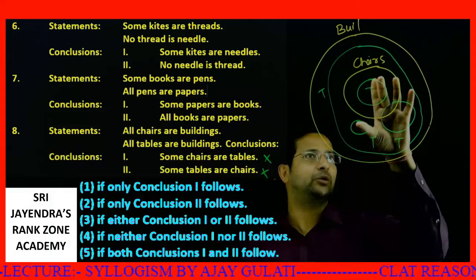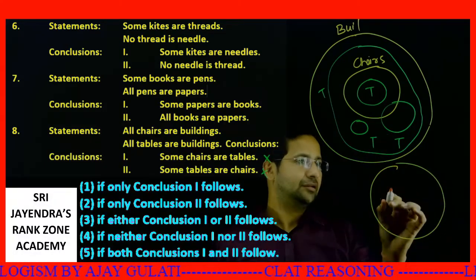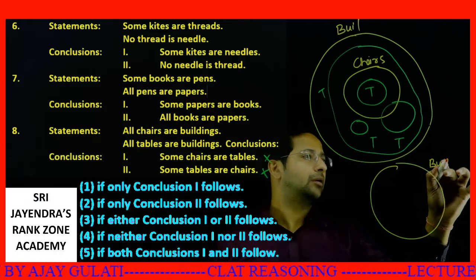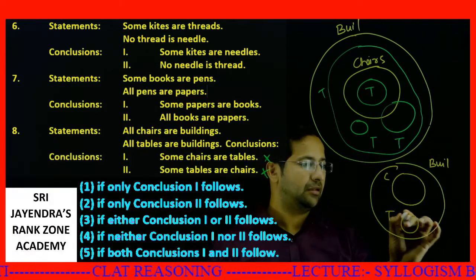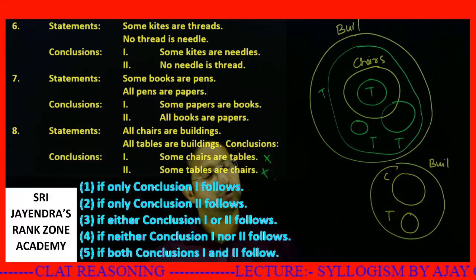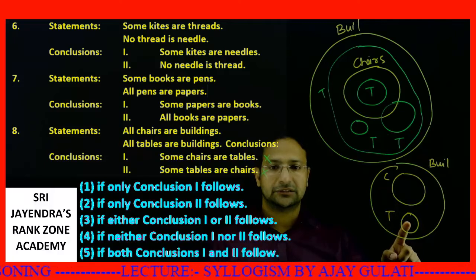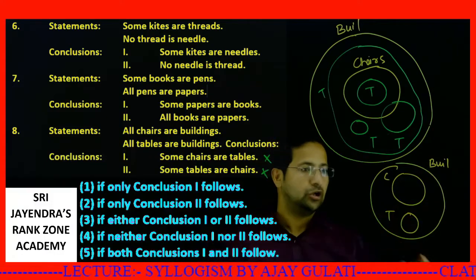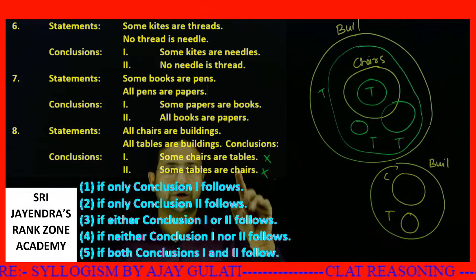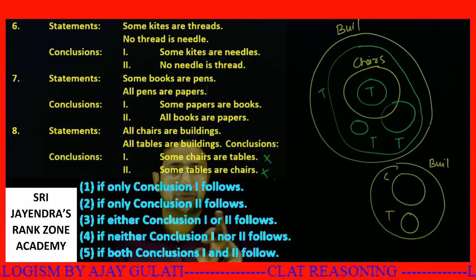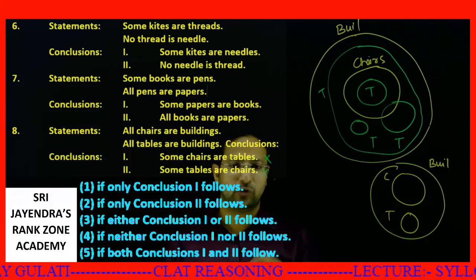If I just take this case, building, this is chair, this is table. If I consider this case, can I deny both the statements together? Yes. Some chairs are tables: no chair is table. Some tables are chairs: this is also false. So if I consider this case, then at a time, none of them could be true. So either option is also denied. So if neither conclusion 1 nor 2 follows, this is your answer.